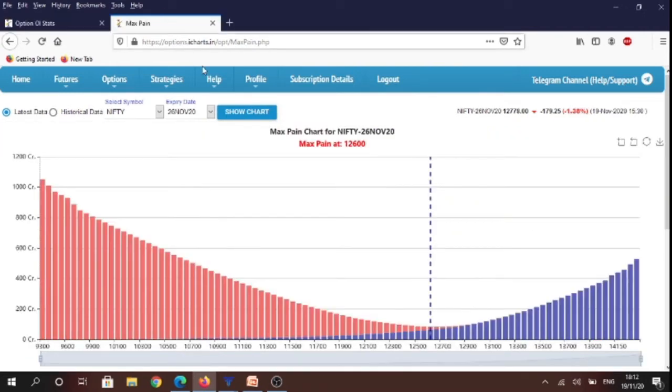However, if you were to see the option max pain data, you will see that for 26 November contract, max pain is at 12,600 level. So if market were to expire on 26 November at 12,600 level, then option writers are going to suffer the